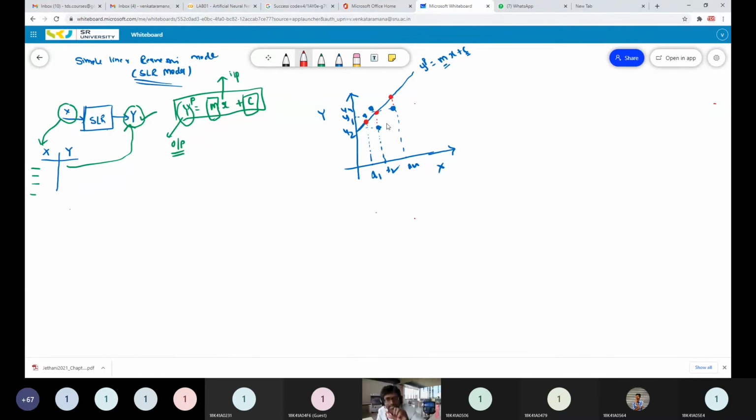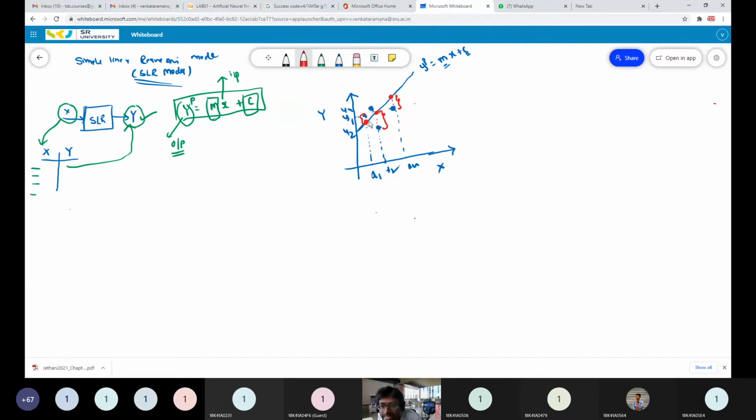So the main goal of the simple linear regression model is to find a line which has a minimum distance, minimum error, from the actual values. This is the distance between the actual value and the predicted value, and this is the difference between the actual value and predicted value. We are trying to minimize the distance. We have to find a line which has a minimum distance from all the data points.